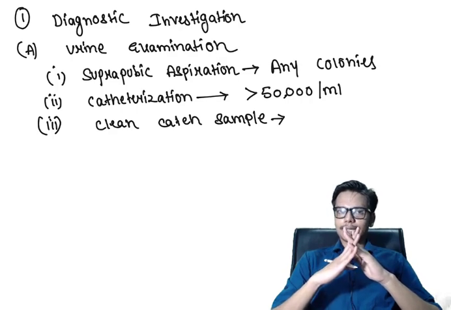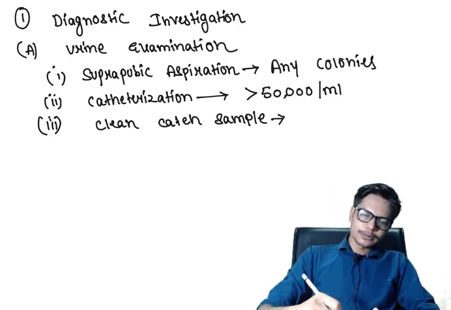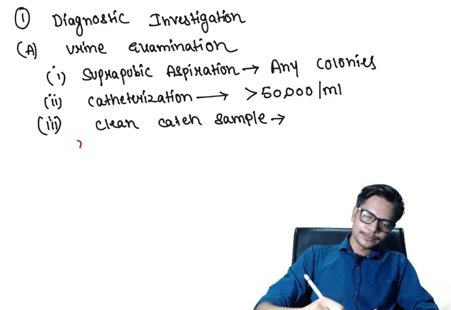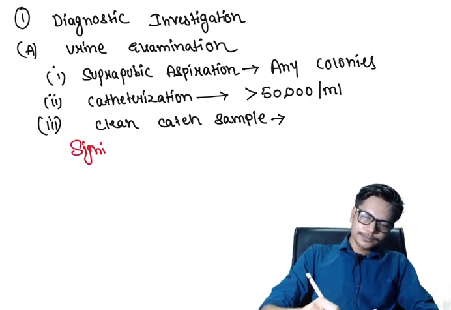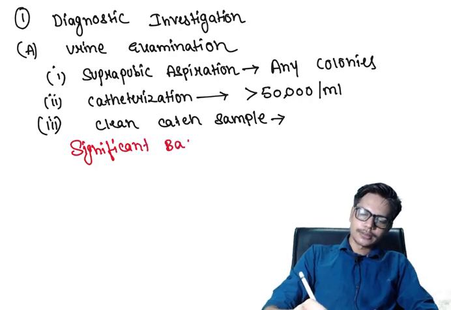Usually the midstream urine sample is collected in the container. And when we use the term clean catch sample, here comes the concept of significant bacteria in the urine. So what is significant bacteria in the urine?